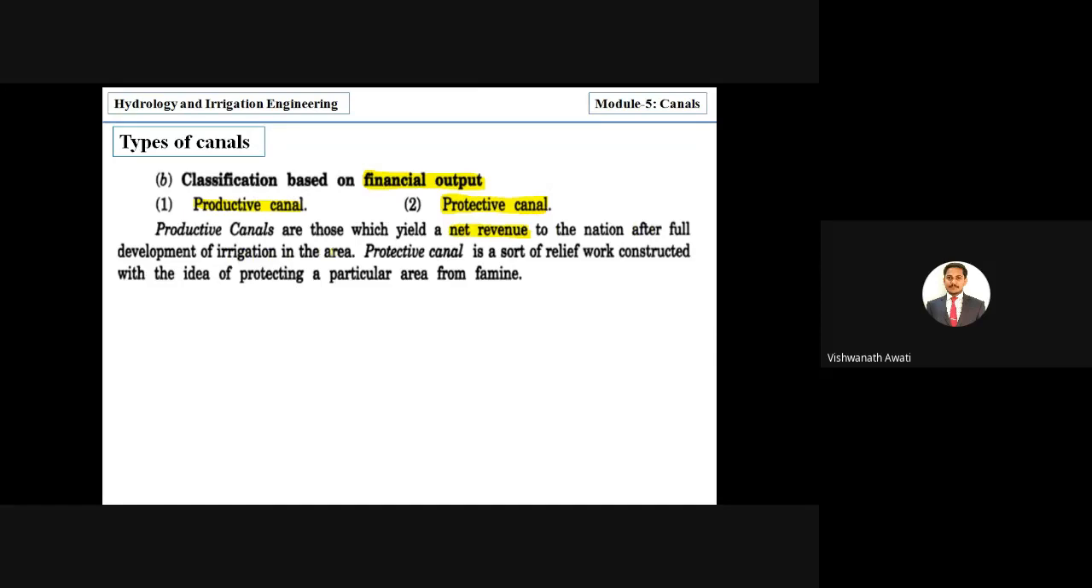So if you develop any project, and from that you are getting any source of income, then it is called a productive canal. The protective canal is a sort of relief work. If a canal is constructed for relief work, then it is called protective. When relief work is needed, whenever we have a famine, means a shortage of food in that area, even in a flood, right? If you do not manage properly, then there is a chance of getting a flood.